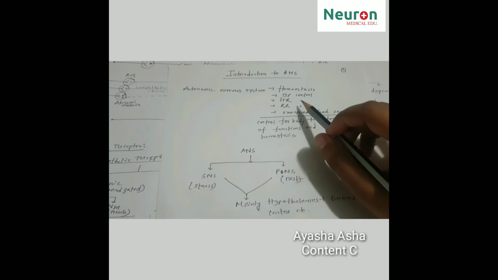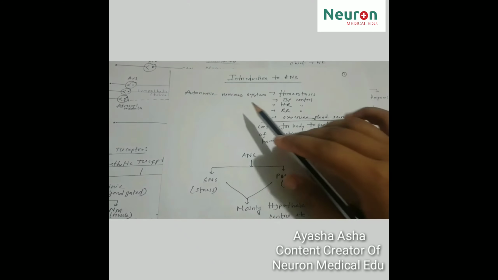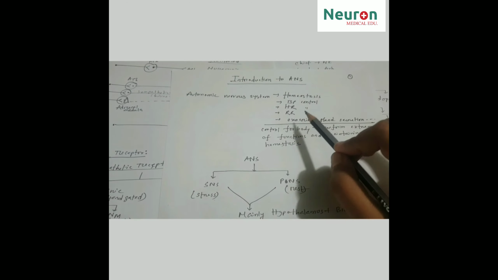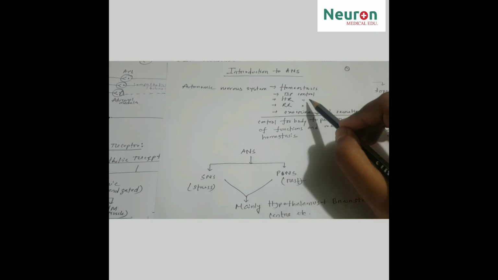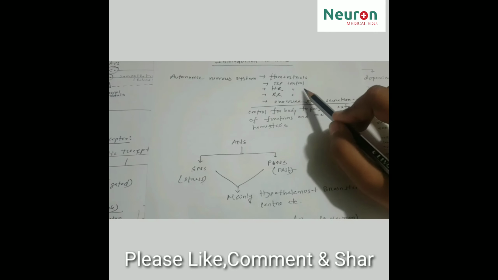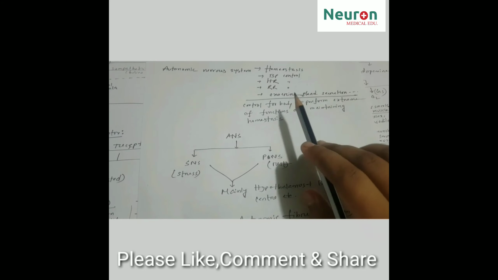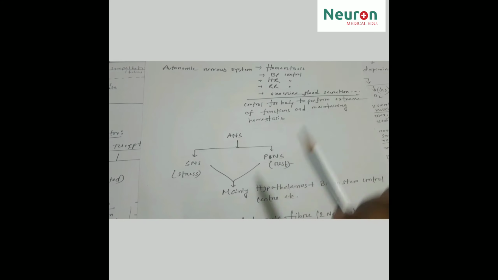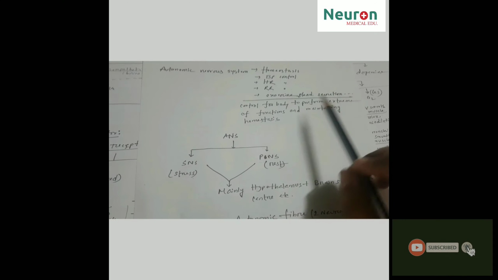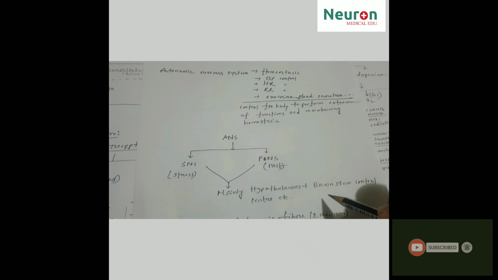Introduction to the autonomic nervous system. The autonomic nervous system is the part of the nervous system that has regulatory functions, both involuntary and for homeostasis. Its functions are blood pressure control, heart rate control, respiratory rate control and exocrine gland secretion. The control is for the body to perform external functions and maintain homeostasis.